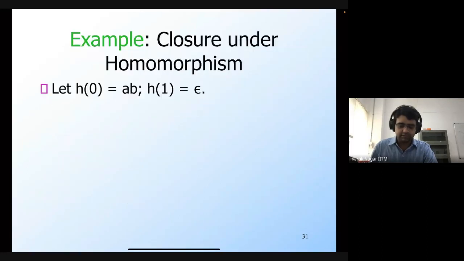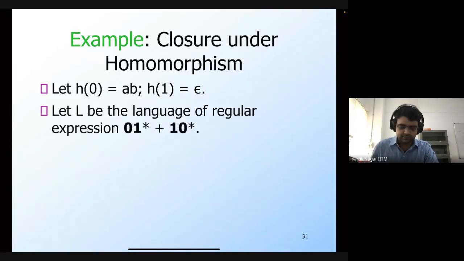Okay, so let's look at an example. Here we take the same homomorphism that we saw earlier. Sigma is the binary alphabet, gamma is the alphabet consisting of symbols A and B, and H of 0 is the string AB, and H of 1 is epsilon. Suppose L is a language over sigma star described by this regular expression: 0 1 star plus 1 0 star. So what would be H of L? Or rather, what would be H of this expression?